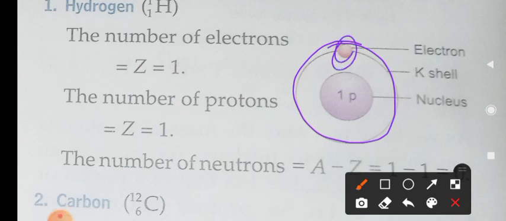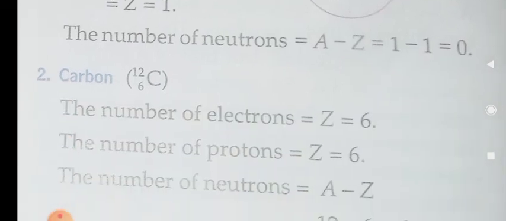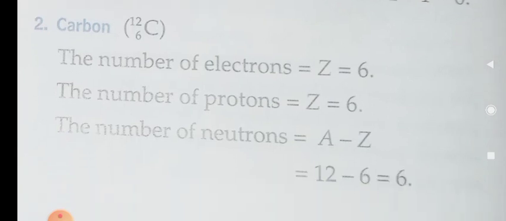This is about hydrogen. Now come to the second element, carbon. In carbon, the number of electrons is 6, and the number of protons is also 6. The number of protons is the atomic number. And what about the mass number? From the nuclide symbol we can write that the mass number is 12.